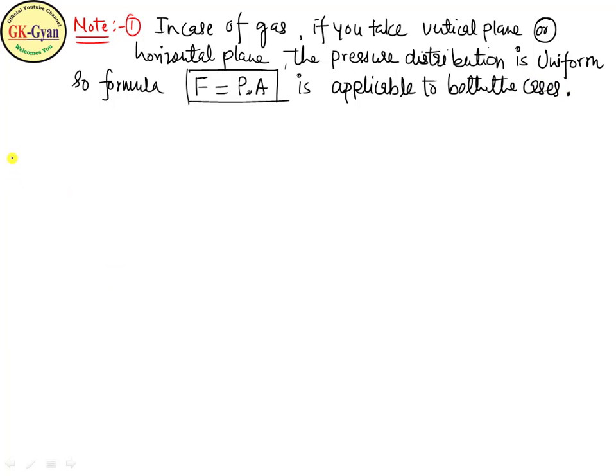Second note: in case of liquid, for a horizontal plane we have uniform pressure distribution, and for a vertical plane we have non-uniform pressure distribution.